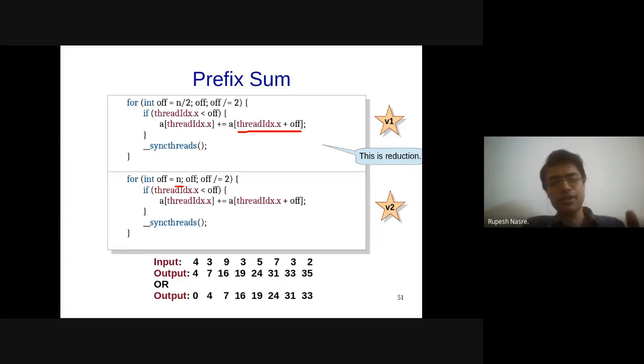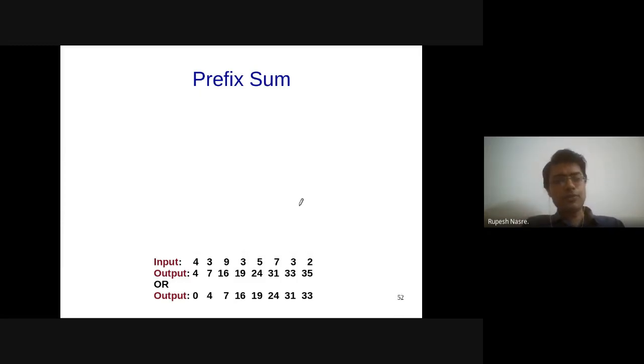This is definitely not prefix sum. This is not even proper reduction, right? By changing n by 2 to n, I'm probably going to create more problems, in the sense that, as Venkat suggested, this is going to go out of bounds when I do threadIdx.x plus off, because threadIdx.x can take the value of n minus 1, and offset itself could be n minus 1. So definitely you are going to go beyond the value. Okay, so this is definitely not prefix sum code. Okay, so I'm going to try something better.